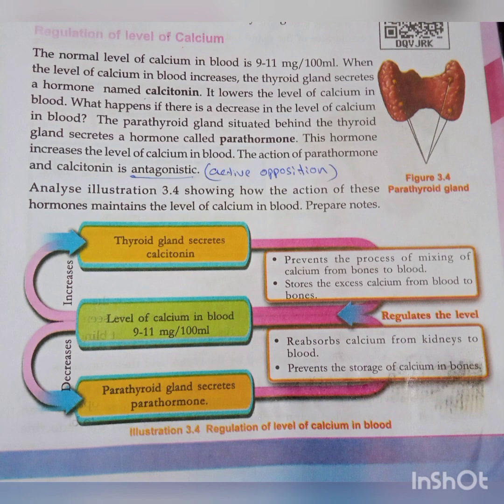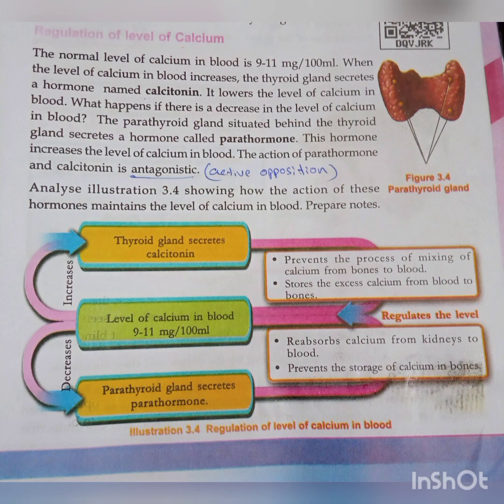Understood? No? Look at illustration 3.4. The level of calcium in the blood is 9 to 11 mg, that is in the greenish box. If it increases, what will happen? The thyroid gland secretes the hormone calcitonin. What is calcitonin doing? It prevents the mixing of calcium from bone to blood.